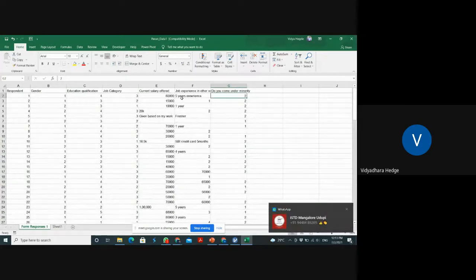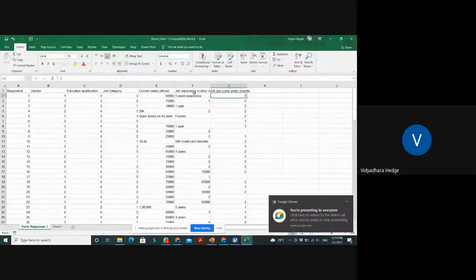Now coming to the current salary and job experience. Current salary is there, job experience is there. I think I have given the beginning salary and the current salary. Tarun, what is the question here?